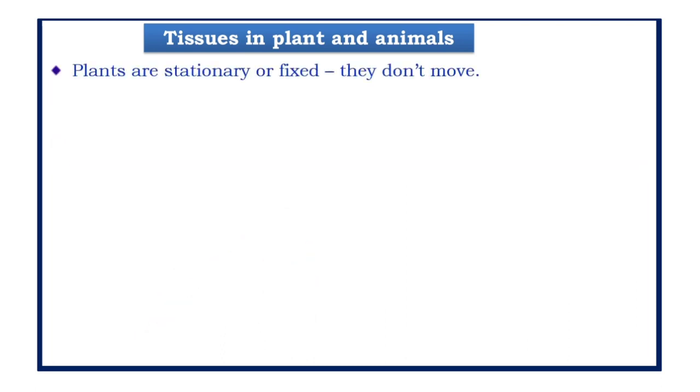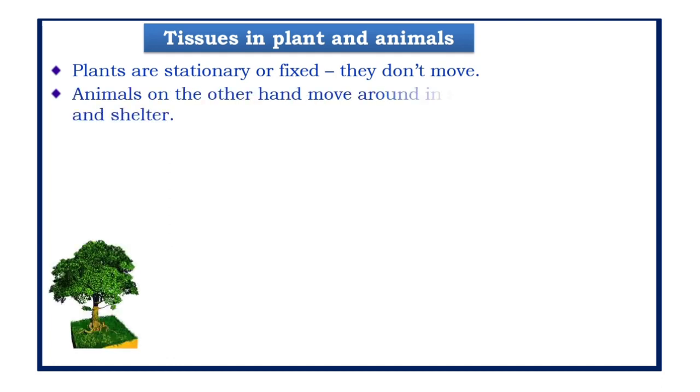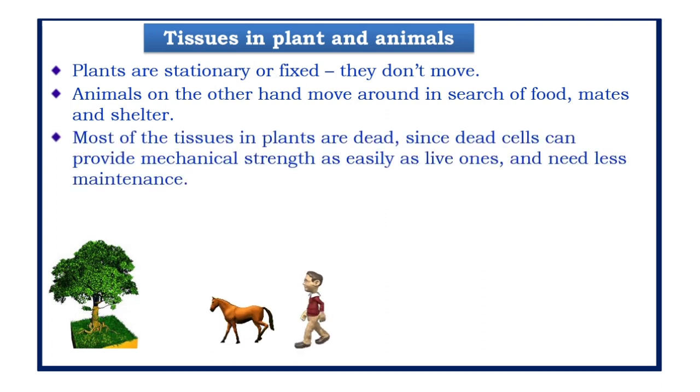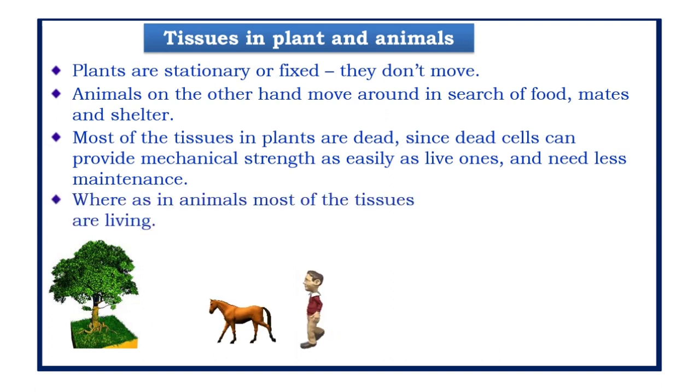Now, just as we said that plants are stationary or fixed, they don't move, and animals move around in search of their food, mates, and shelter. So most of the tissues in plants are dead, since dead cells can provide mechanical strength as easily as live ones, and they need very little maintenance. Whereas in animals, most of the tissues are living.